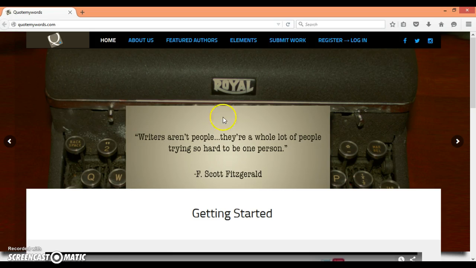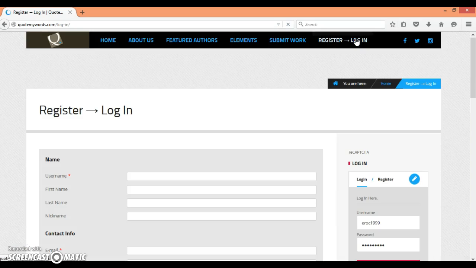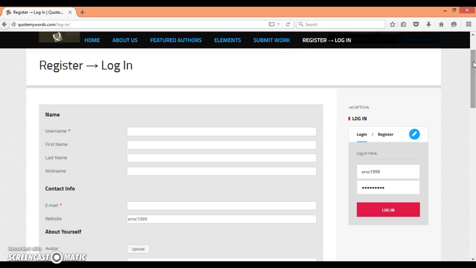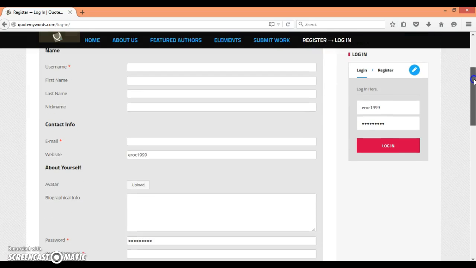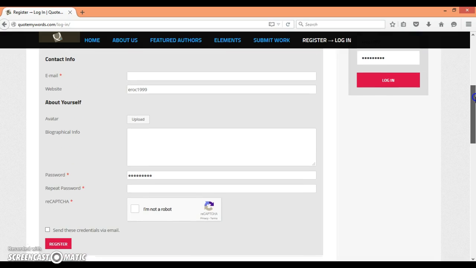To begin, you will need to go to the Register and Login tab. Once you're on the Register and Login tab, you put your username, your first name, last name, a nickname if you choose, an email address so that we can contact you and you can receive updates, and a website if you have it. Also, please upload an avatar, which is just a profile pic, and make sure that your image is large enough for us to use.